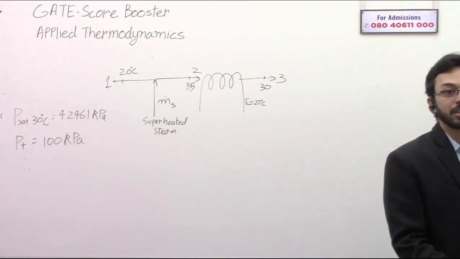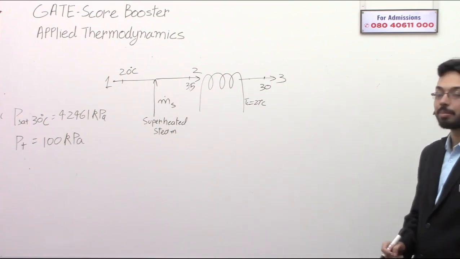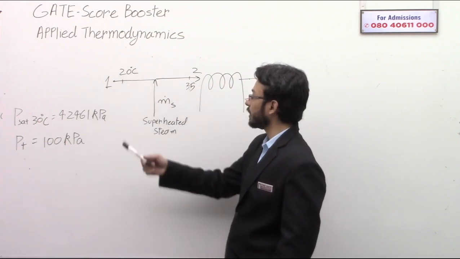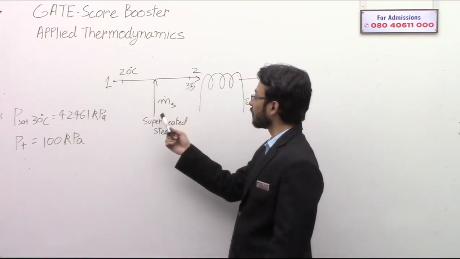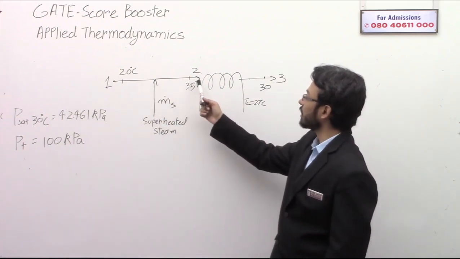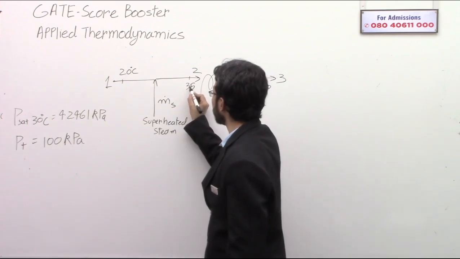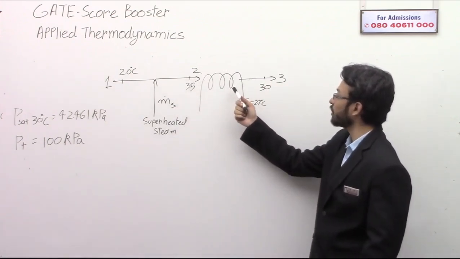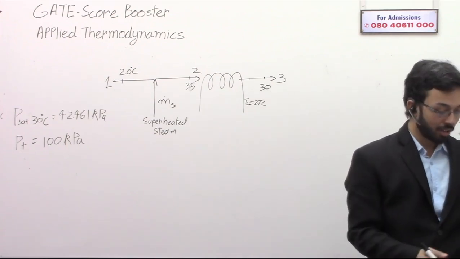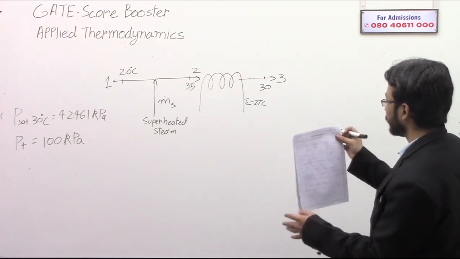So see, this is the data that they have given. It is represented on the board: at 1 some air is entering at 20 degrees Celsius. Then as it goes forward, some superheated steam is mixing with it. Then it comes at 2 with a temperature of 35 degrees Celsius. Then it passes through a cooling coil and the temperature drops to 30 degrees Celsius. This is all the data that they have given. So now see how to do this question.